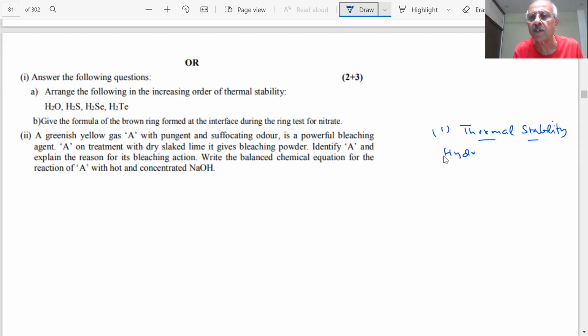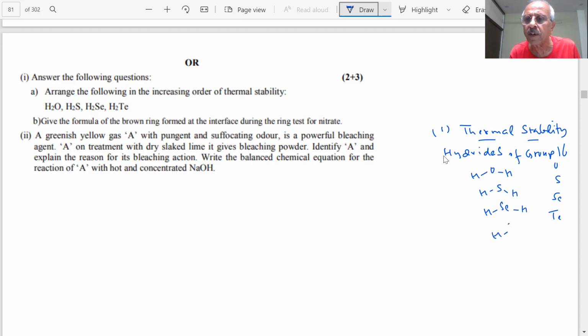Important question. Because hydrides, I told you when we discussed p-block elements. Hydrides of which group? Group 16: oxygen, sulfur, selenium, tellurium, and polonium is radioactive. So they belong to group 16. And here you have H2O, H2S, H2Se, H2Te. Now thermal dissociation means you are breaking these bonds, student.